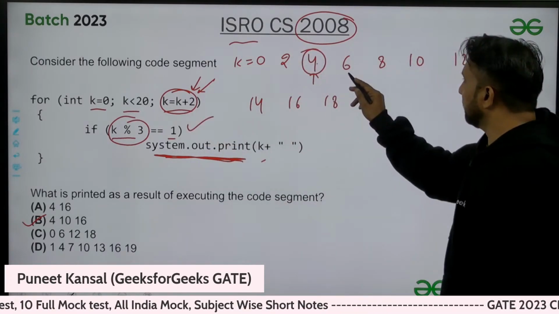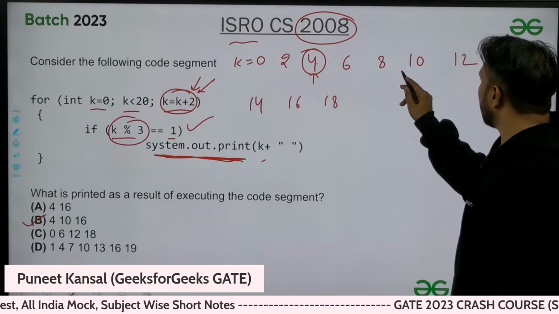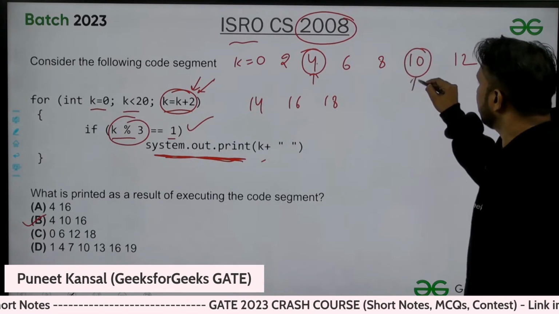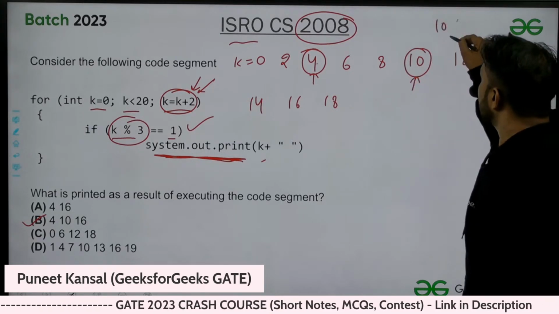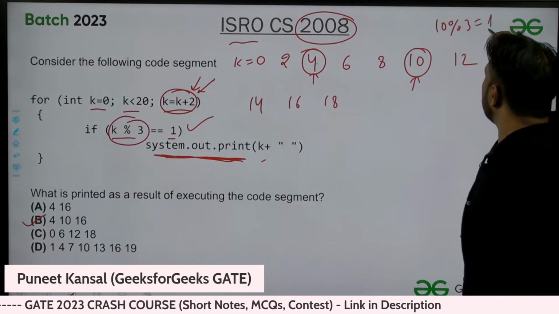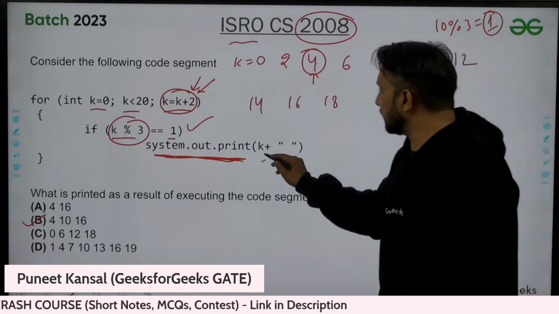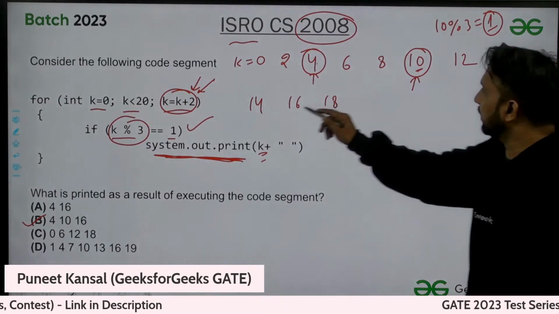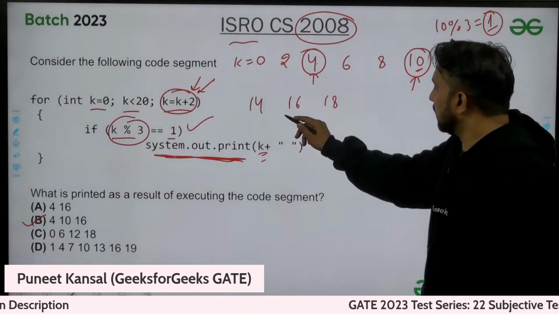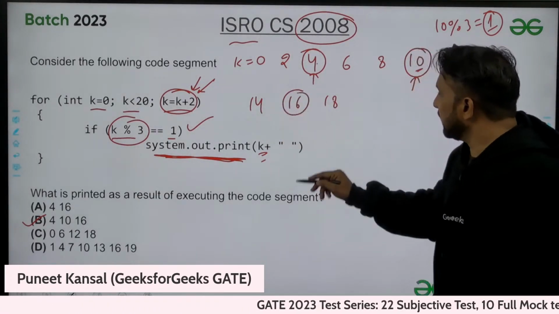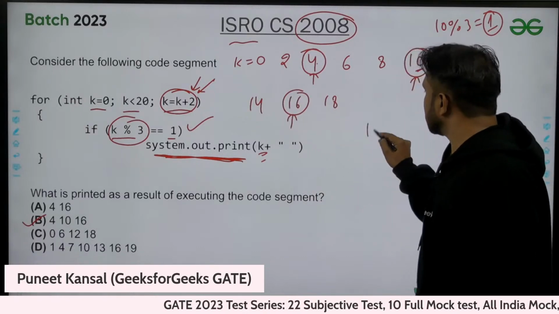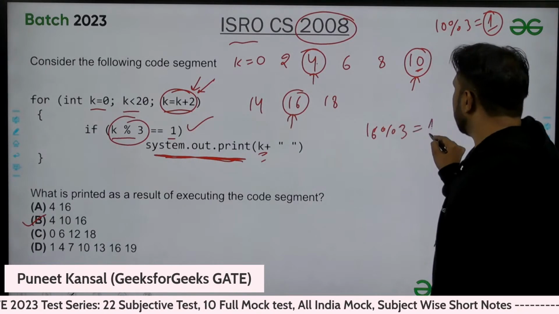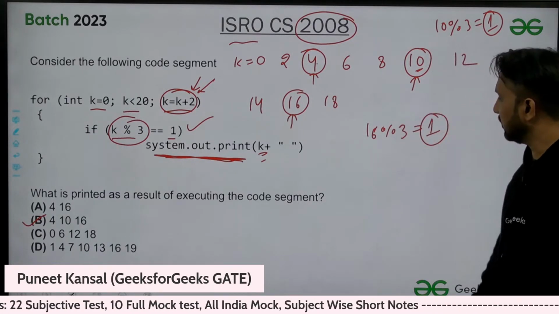And if we take 10 mod 3, that is 1, yes. So we will print the k value again, that is 10. And 16 mod 3, here also we will get remainder 1.